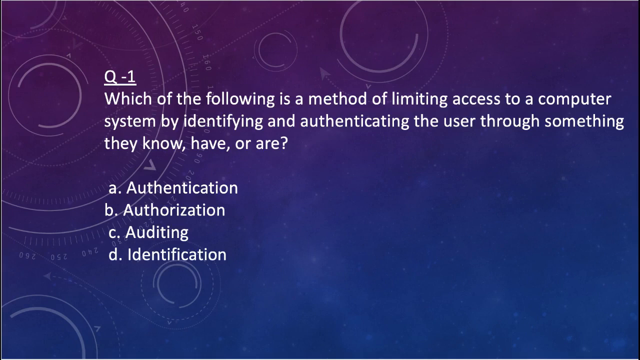Question number 1. Which of the following is a method of limiting access to a computer system by identifying and authenticating the user through something they know, have, or are? A. Authentication. B. Authorization. C. Auditing. D. Identification. The answer is authentication. The method of limiting access to a computer system by identifying and authenticating the user through something they know, have, or are is known as authentication.